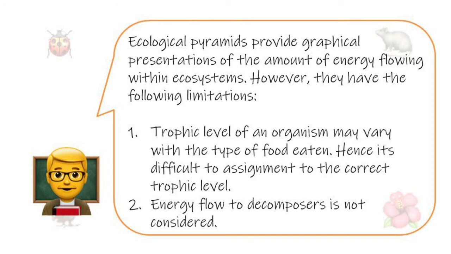First, the trophic level of an organism, especially carnivores, may vary with the type of food eaten. Some organisms may also change their diets as they grow. Thus, it is often difficult to assign them to the correct trophic level. Secondly, the energy flow to the decomposers is not considered.